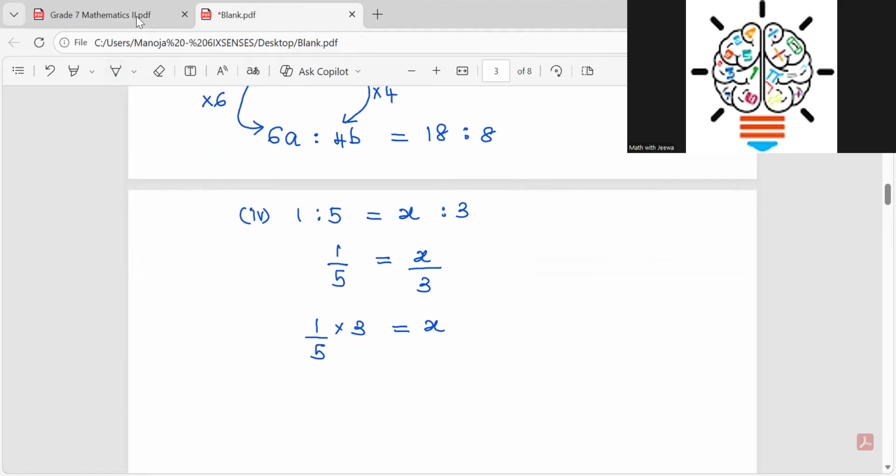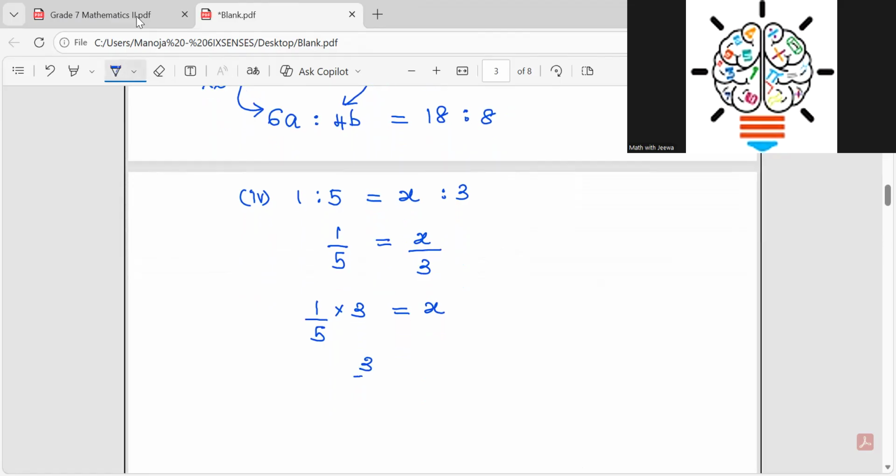What is the answer, children? 1 times 3, 3, 3 over 5 equal to x. Now you just tell me, are you going to keep the answer like this? This is not wrong, I would say, but you rewrite this as x equal to 3 over 5. x equal to 3 over 5, right? So then 3 over 5 is equal to x. Mathematically the answer is correct, but that's not the way we present the answer, right?